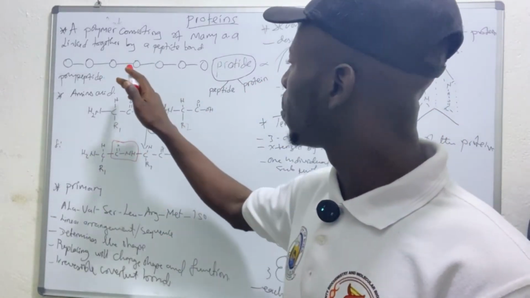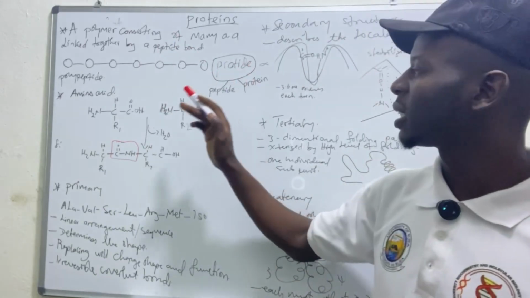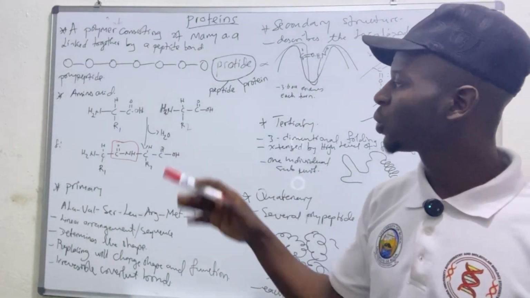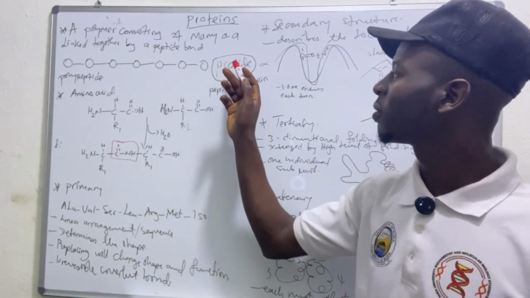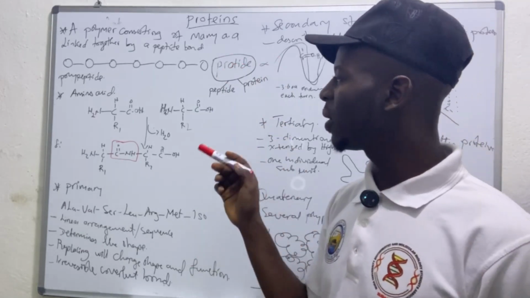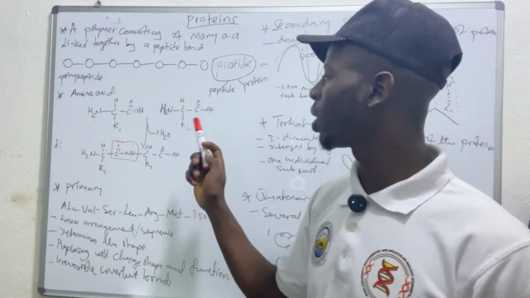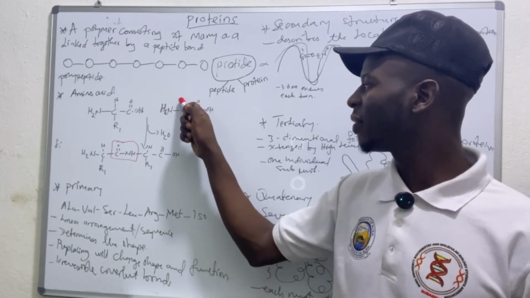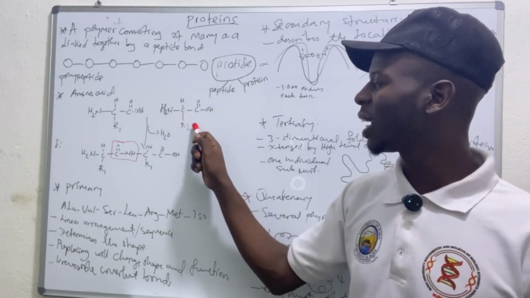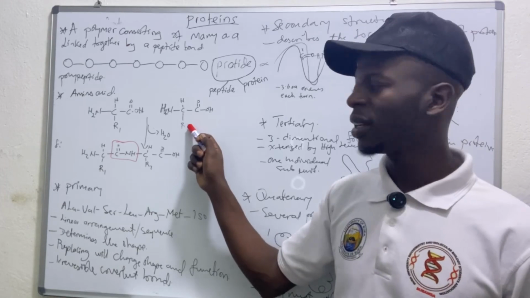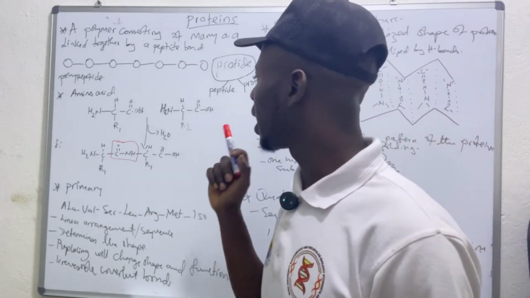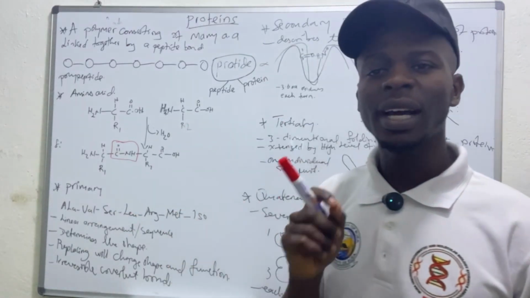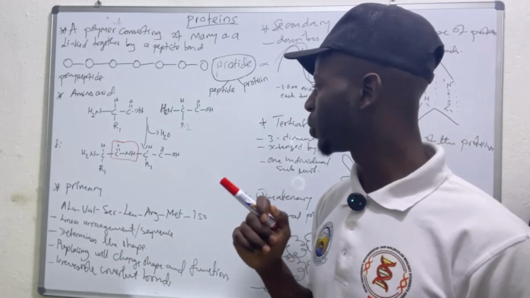Now, the basic building blocks for these proteids are amino acids. Amino acids have this general formula. They have the amino group, they have the carboxylic group, they have this hydrogen, and they only differ at the level of this R group here. And there are 20 naturally occurring amino acids, as we are going to see.